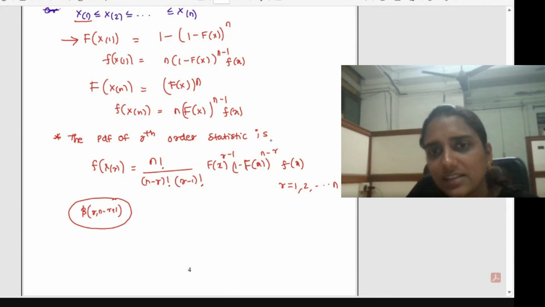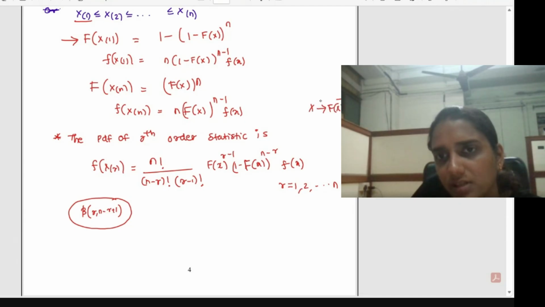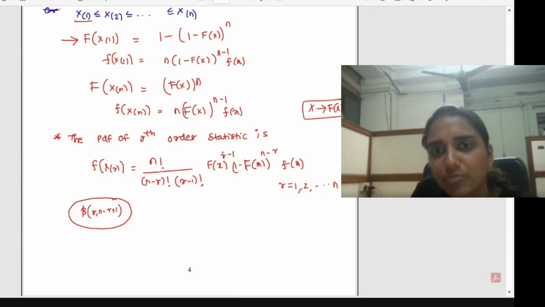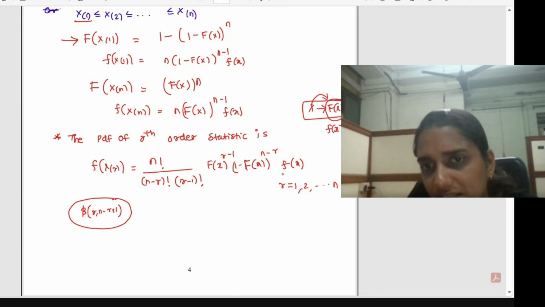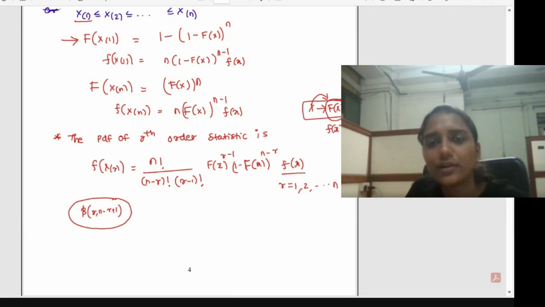Instead of that x, we have capital F of x in the expression of the beta density. And since we are using capital F of x instead of x, we have to add the derivative of capital F of x. That's why this small f of x comes in; this is kind of a transformation thing. That is how this extra term comes in this beta form.